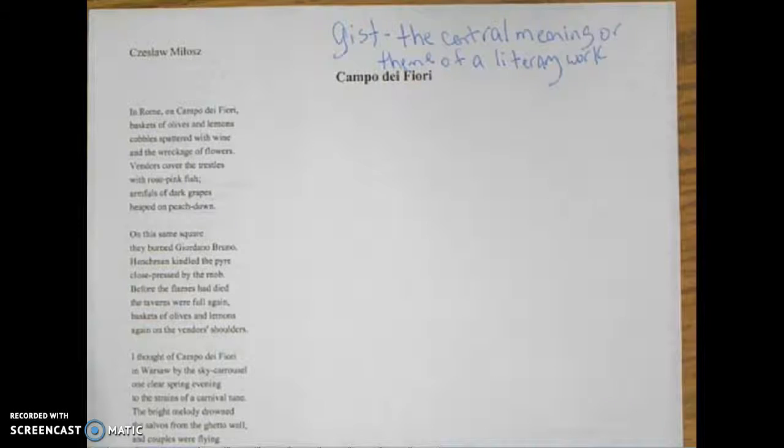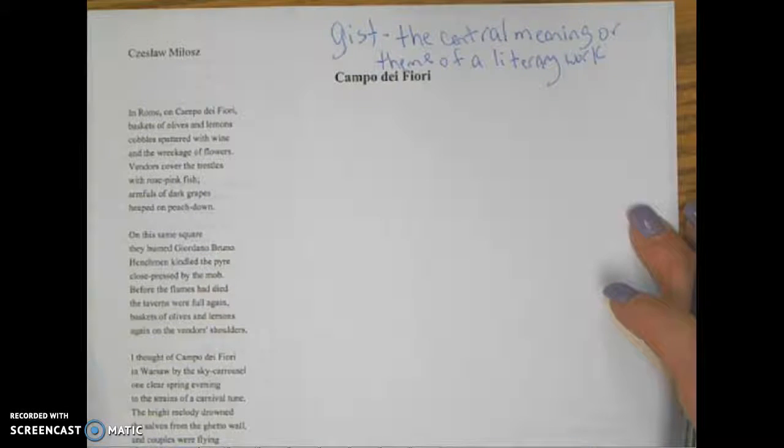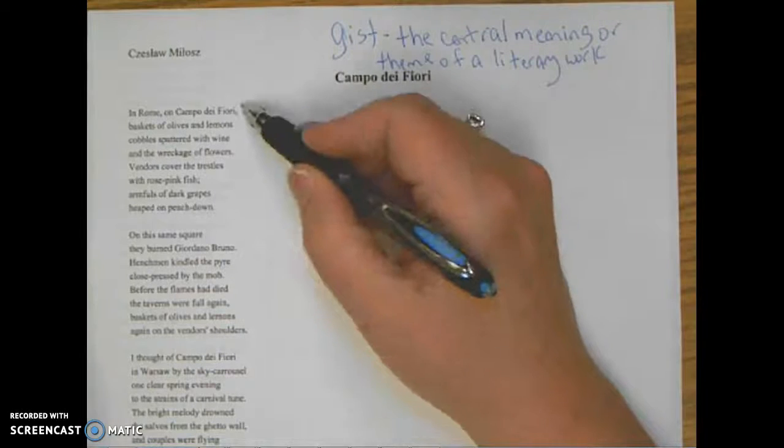You may have heard someone say, well, what's the gist of the conversation? They're asking, what's the main thing? What's it about? So that's what we're going to do here, use gist to determine the meaning of this poem. So I'm going to read the first stanza right here.